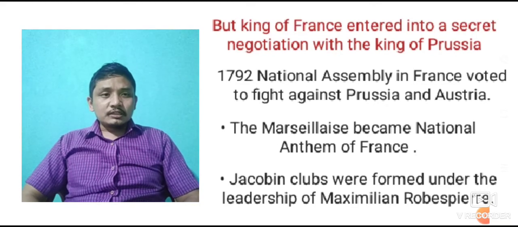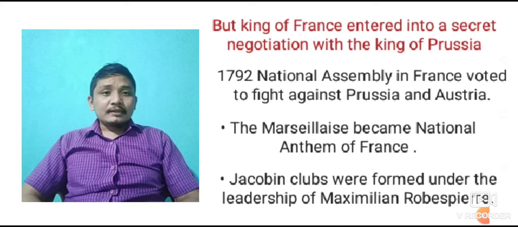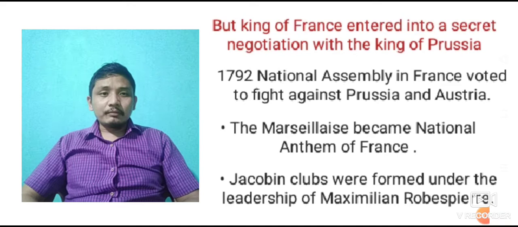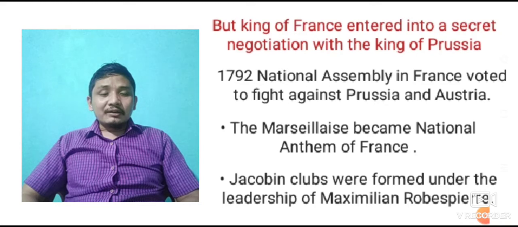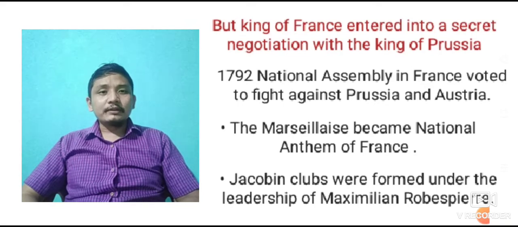After that, the Marseillaise became the national anthem of France. Jacobin clubs were formed under the leadership of Maximilian Robespierre. A Jacobin club was a political club. Political clubs were formed by the people to discuss political activities, and the Jacobin clubs were formed under the leadership of Maximilian Robespierre.